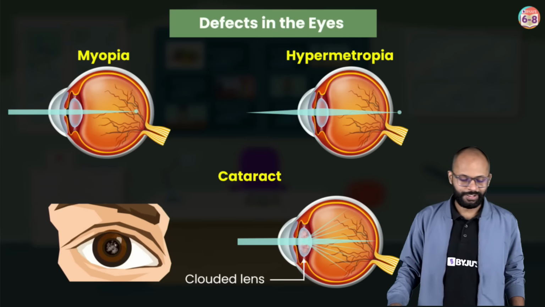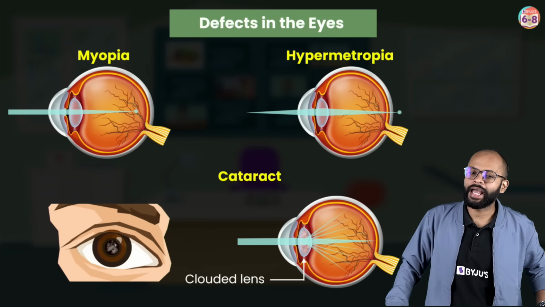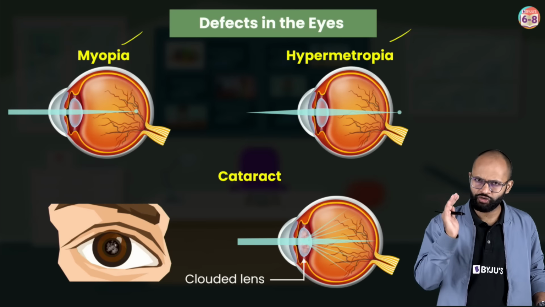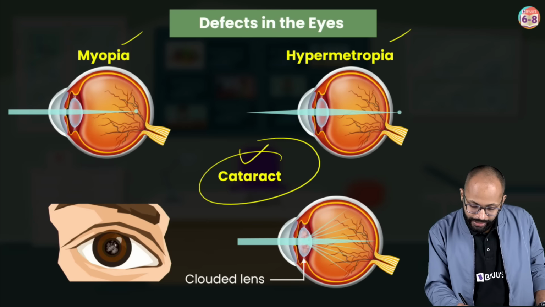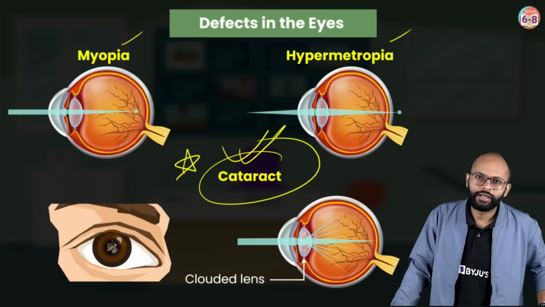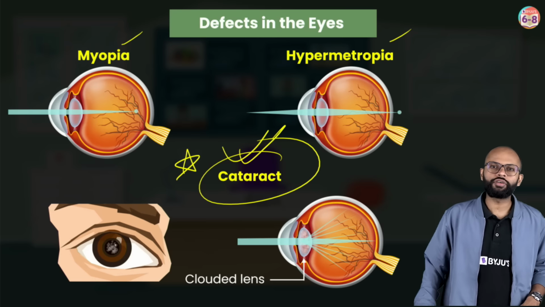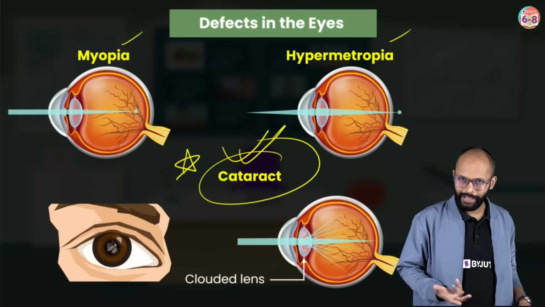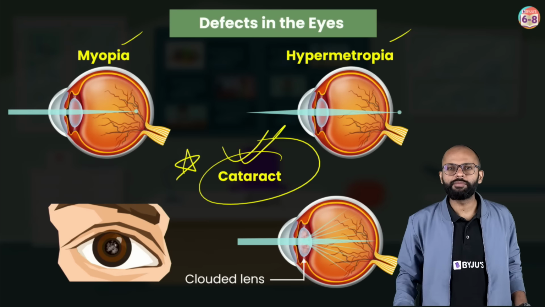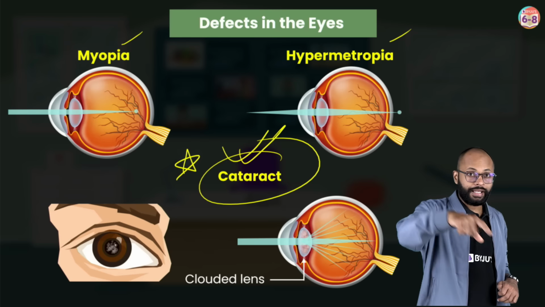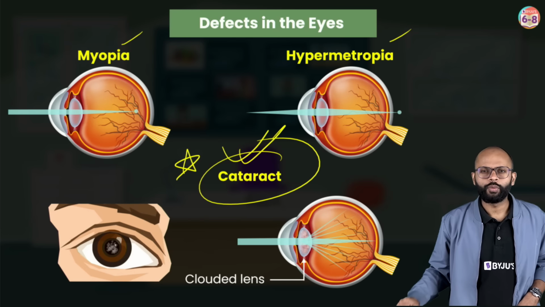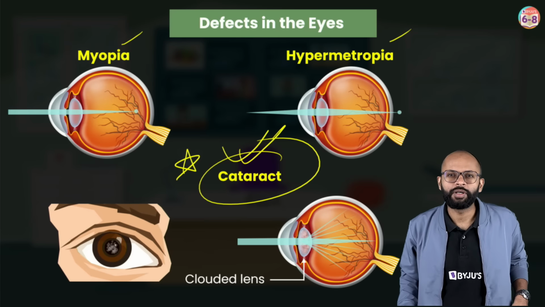Fine. Next, defects in the eye. Again, terms are not very specifically given to you. I mean, myopia, hypermetropia, ये straight terms नहीं है. But cataract है. तो पता होना चाहिए. We all should know. You have seen people who cannot read, or I mean, if you wear specs, you would know. तुमको पता होगा. You will see many people, even me, without the specs I can't see very clearly the far off objects. जो चीज़ें दूर है ना मेरे को ढंग से दिखाई नहीं देती. Why? Because I am having an eye defect.